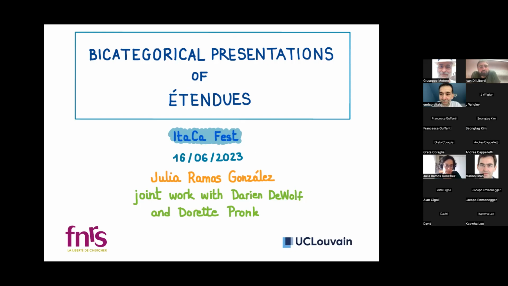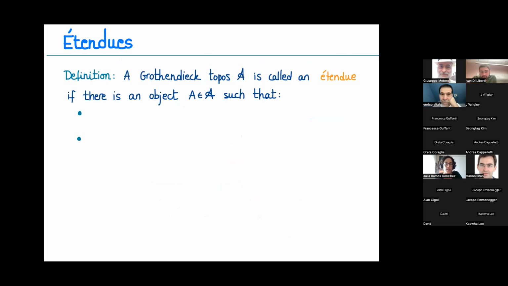So this said, I'm going to talk about bicategorical presentations of étendues, and this is a joint work, still in progress by the way, with Darien de Wolf and Dorette Pronk. So let me get started with a recall on what étendues are.